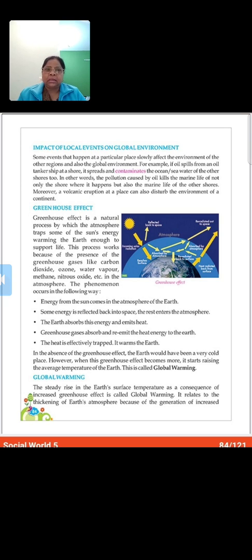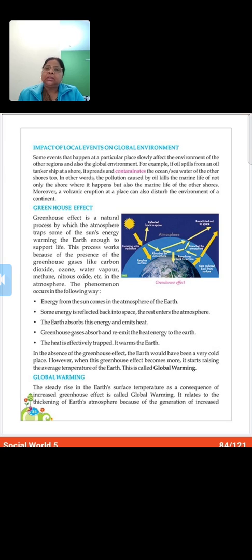So if something is done at a place, it's not that it affects that particular place only, it affects the whole region. Okay, I gave you the example of family. So where it had spilled, it's not that it's going to affect that one only, but the whole marine life.